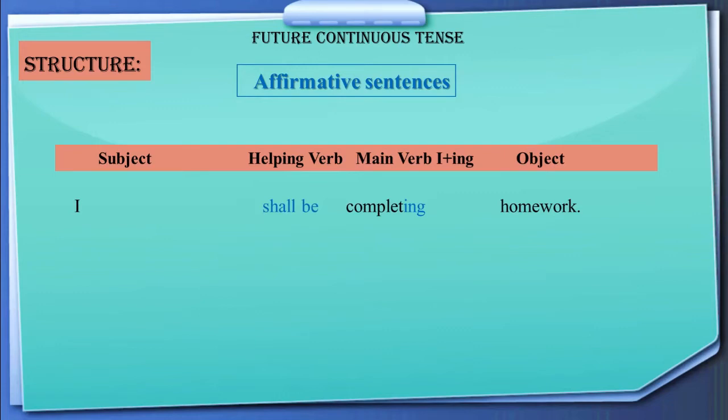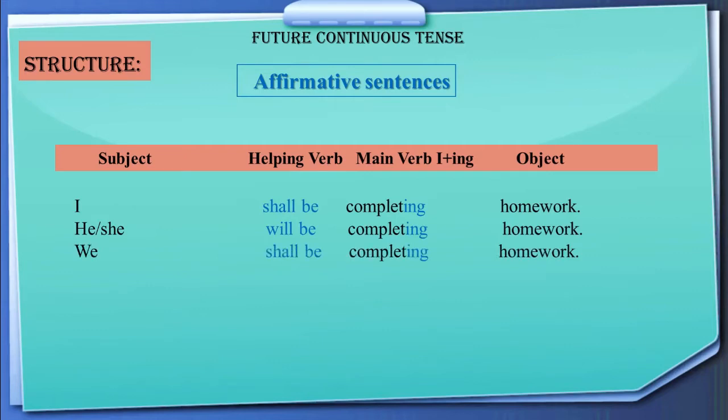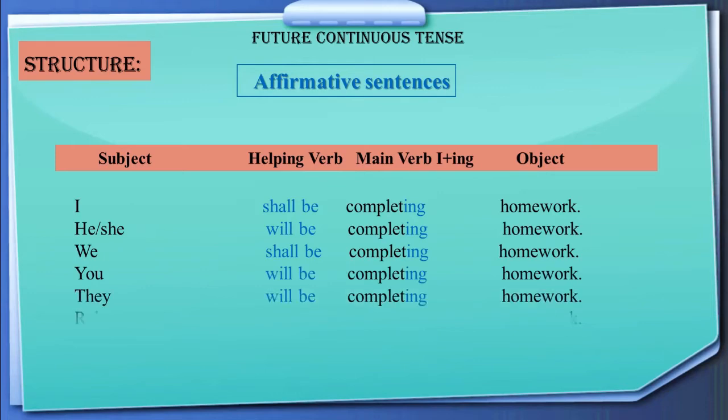And it will be I shall be completing homework. So we are using shall be or will be with the subjects. He or she will be completing homework. We shall be completing homework. You will be completing homework. They will be completing homework.